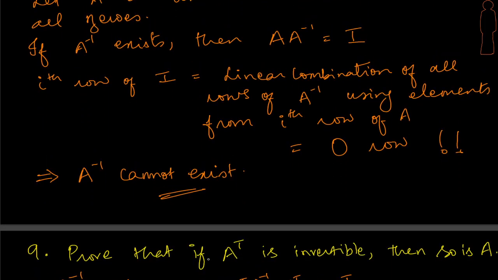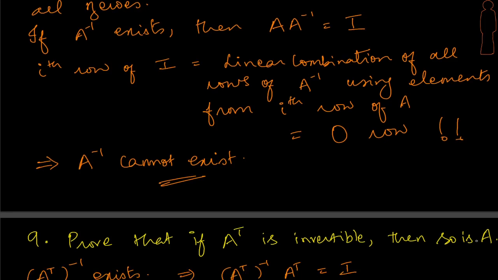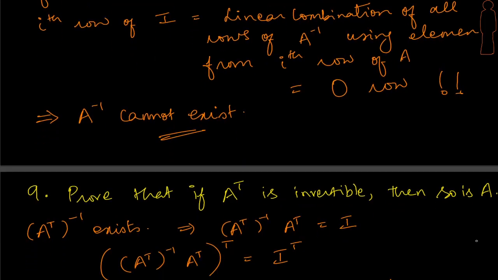So if A transpose is invertible, can we prove that A is invertible? Very interesting problem. Let's look at the solution. We are given that A transpose inverse exists. It means that A transpose inverse times A transpose has got to be identity.